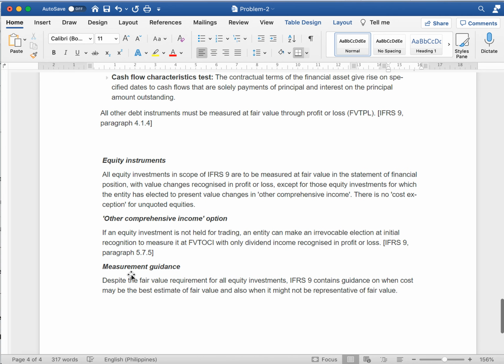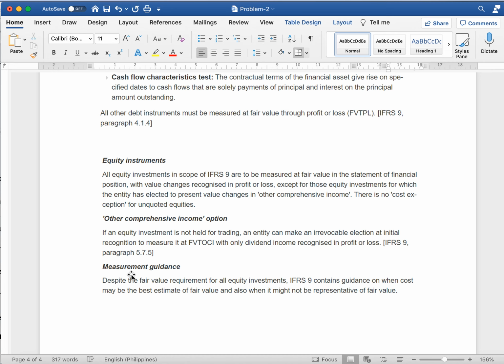As to equity instruments, all equity investments in scope of IFRS 9 are to be measured at fair value in the statement of financial position, with value changes recognized in profit or loss, except for those equity instruments for which the entity has elected to present value changes in other comprehensive income. So there is no cost exception for unquoted equities.